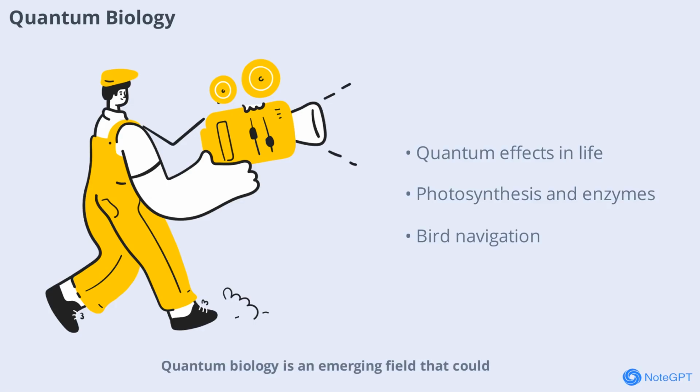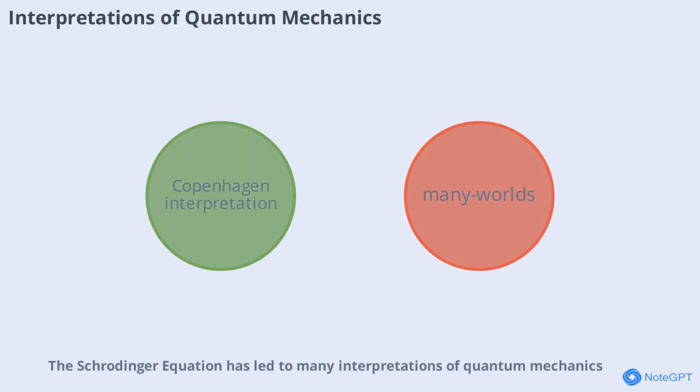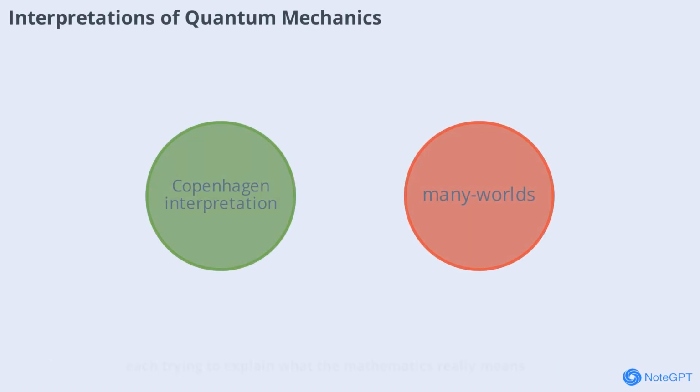Quantum biology is an emerging field that could transform our understanding of life at the molecular level. Schrödinger equation has led to many interpretations of quantum mechanics, each trying to explain what the mathematics really means. The Copenhagen interpretation, many worlds, and pilot wave theories are just a few examples. These interpretations address questions about measurement, reality, and the nature of the quantum world.